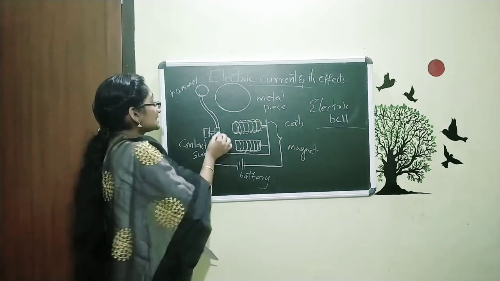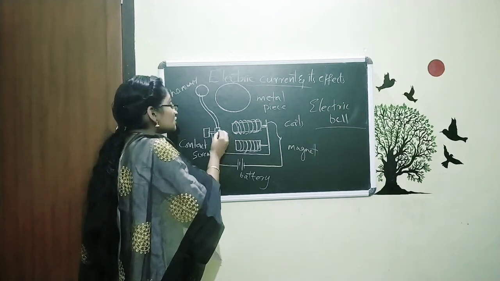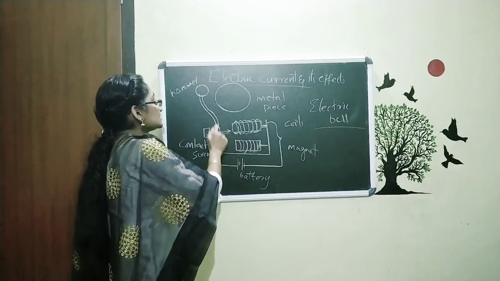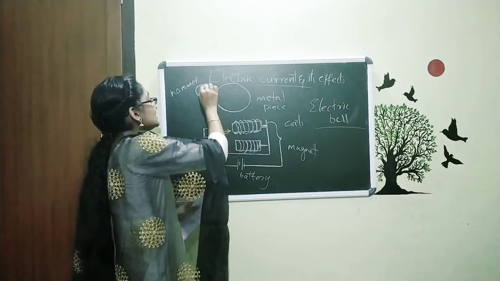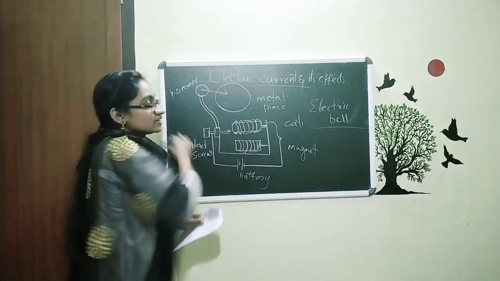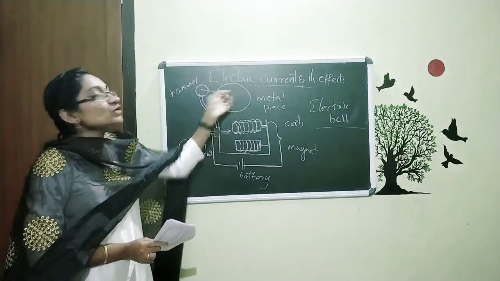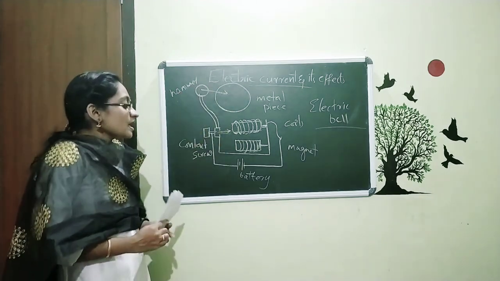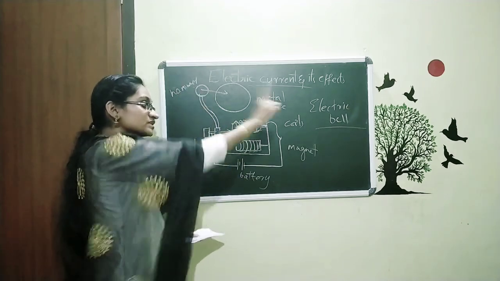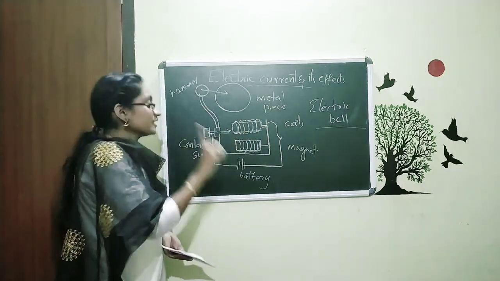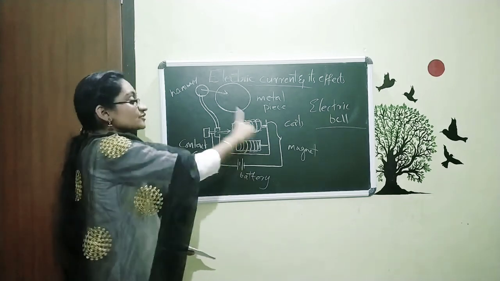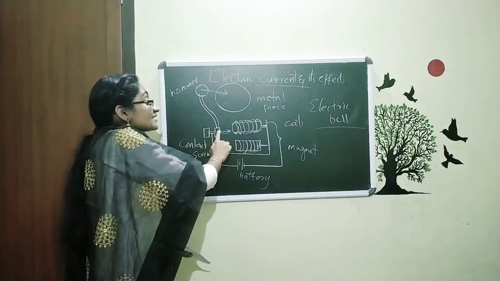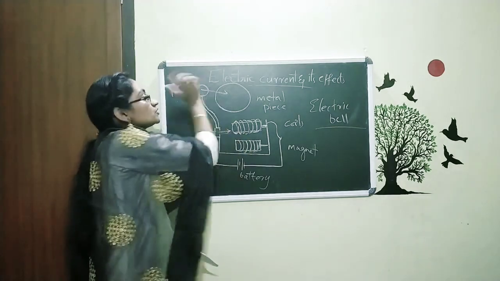Now it will get attracted to this. That means it will move to this. This thing will attract to this. That means this is attached to this area, and this will hit on this metal piece. That's how we hear the sound of the bell. We get a kick sound from this bell. And this all happens when I put the switch on. When I put the switch on, the electricity will flow through this and the circuit is complete, and this coil acts as a magnet, an electromagnet, and then this piece gets attracted to here and then it goes to hit.